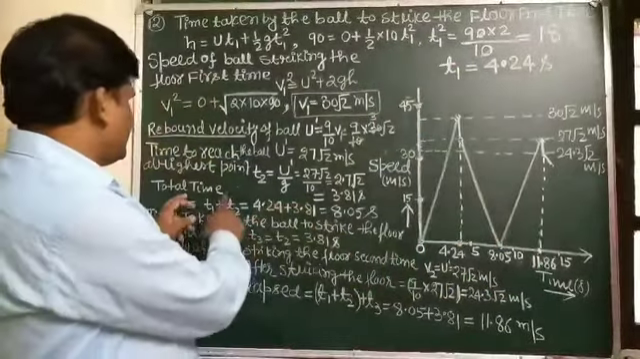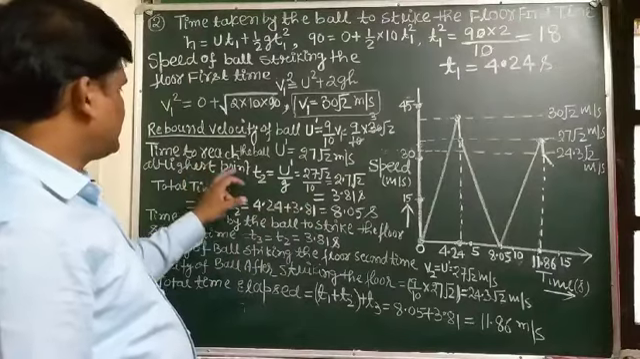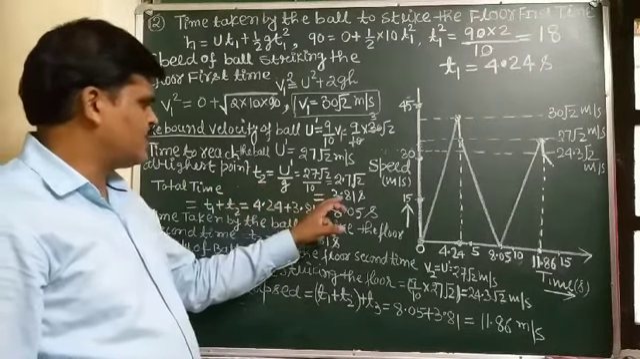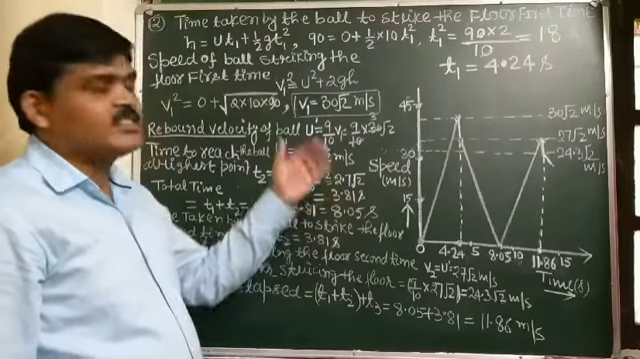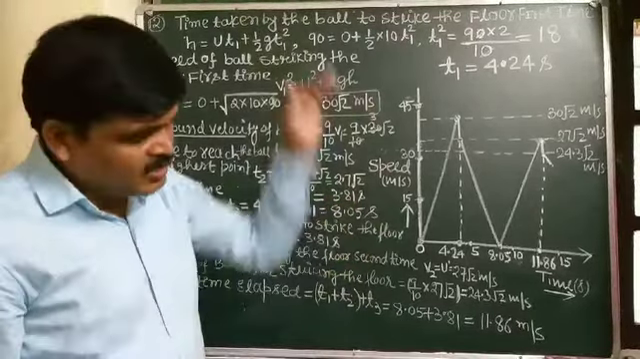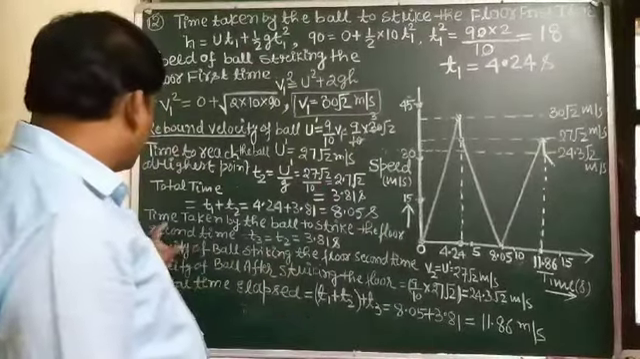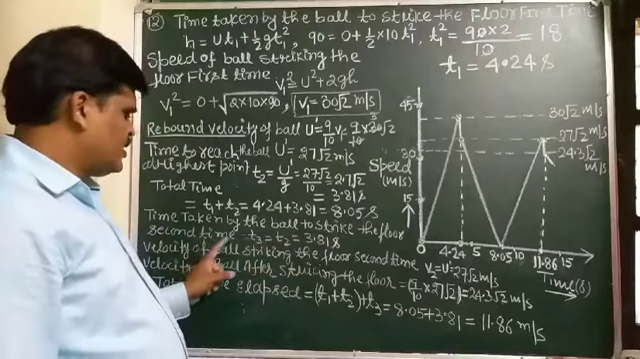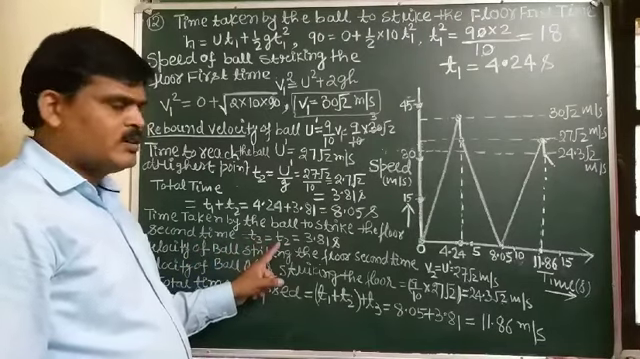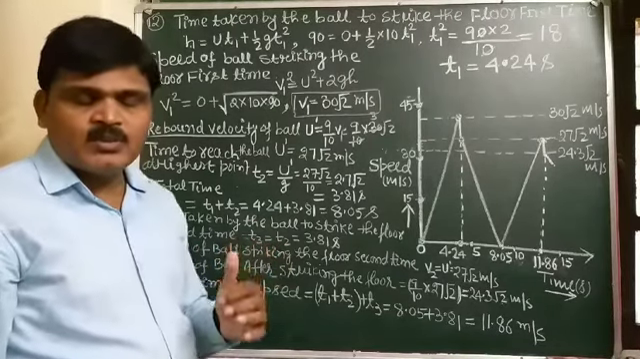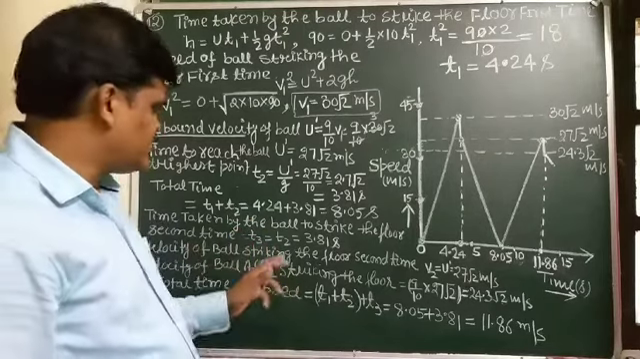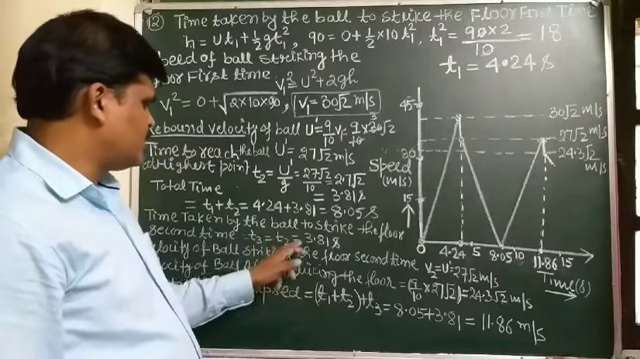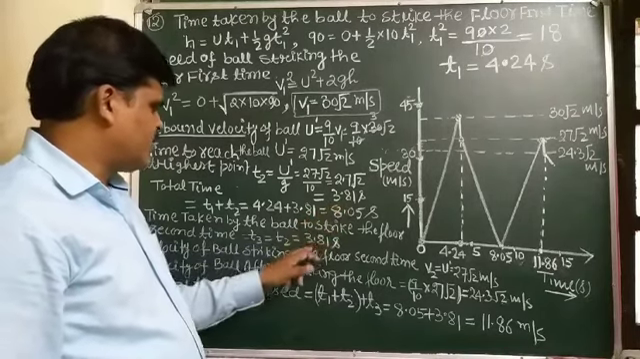So the time taken by the ball to reach the highest point is t2, which comes out to be 3.81 seconds, and the same time is taken by the ball to return back to the ground. So the time taken by the ball to strike the floor the second time, t3, is equal to t2, because time of ascent equals time of descent. So t3 is equal to t2, and its value is 3.81 seconds.